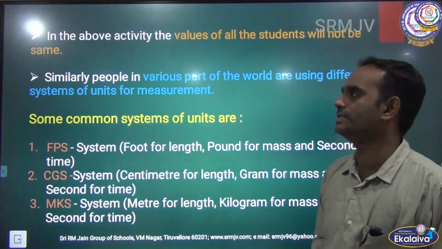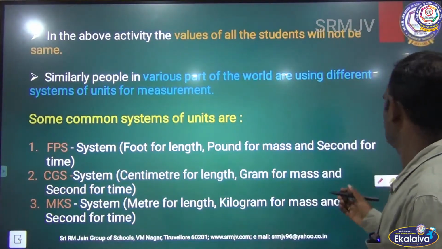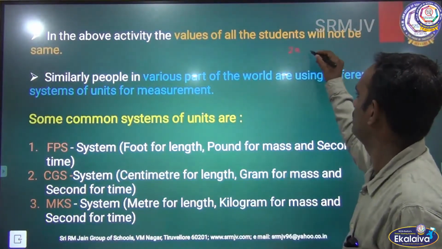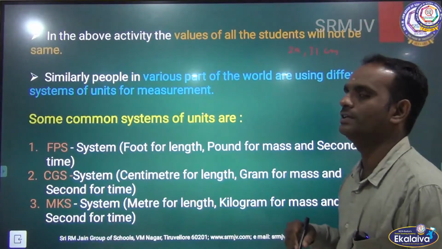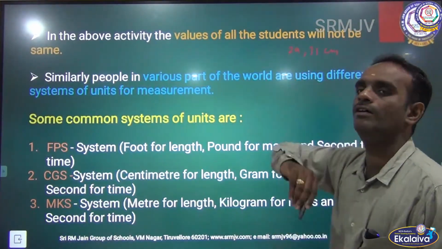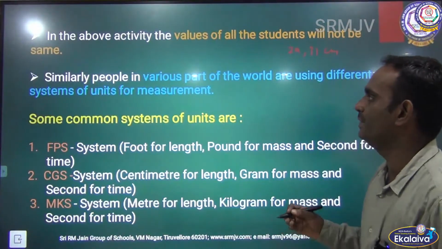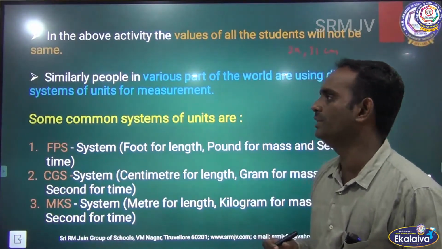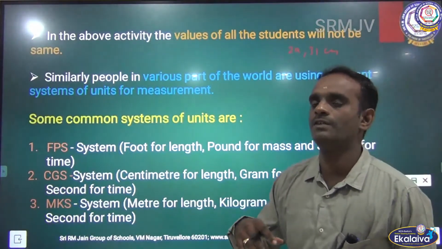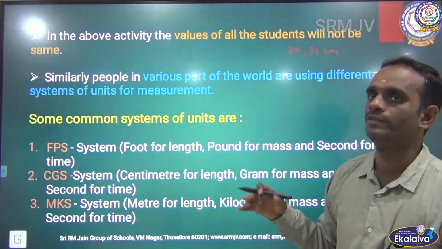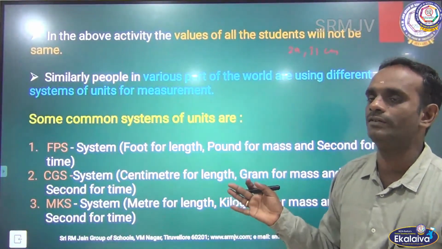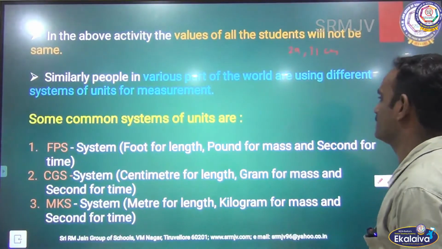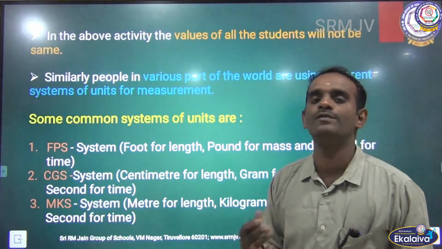In the above activity, the values of all the students will not be the same. One child got 29, one got 31 centimeter, like that. There are no same values for all the children. Similarly, people in various parts of the world are using different systems of units for measurement. Each and every country in the world uses different methods of measurement and different systems of units.